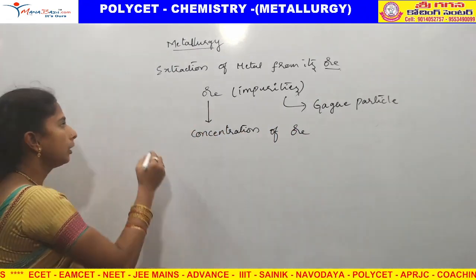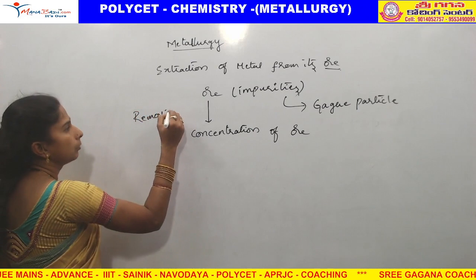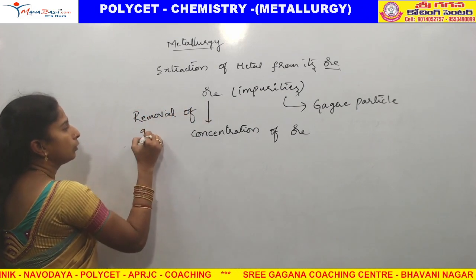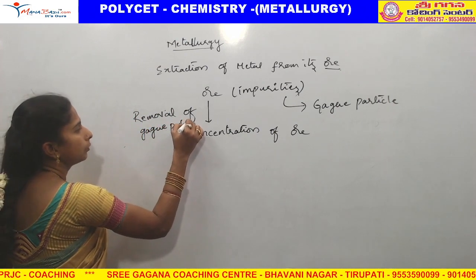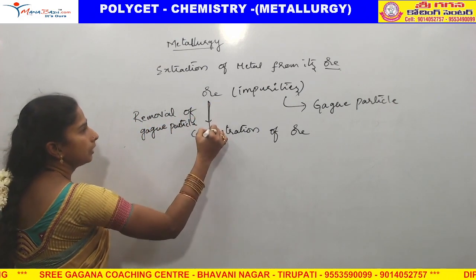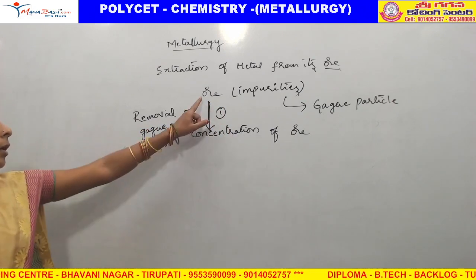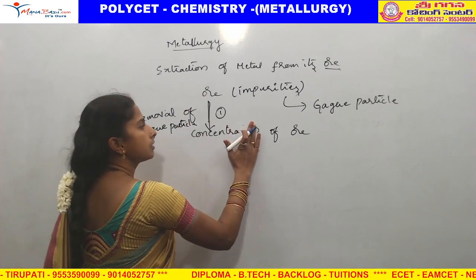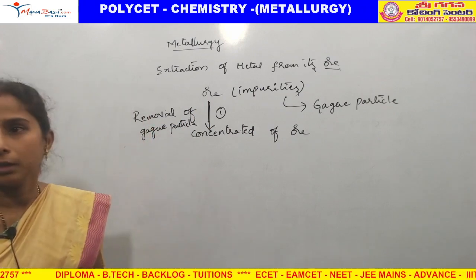In the first process, we remove the gangue particles, so we get concentrated ore.